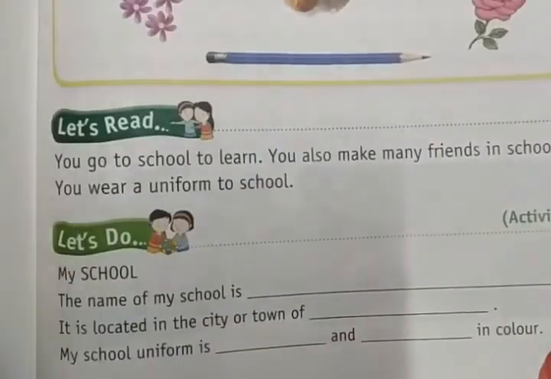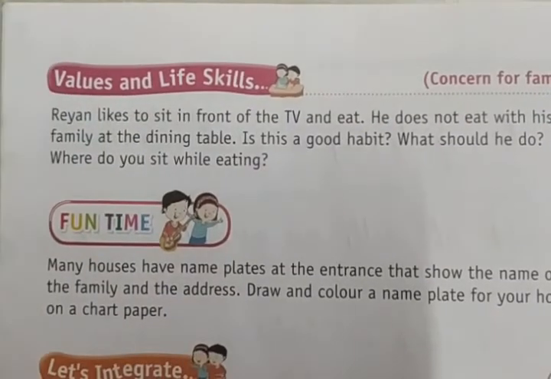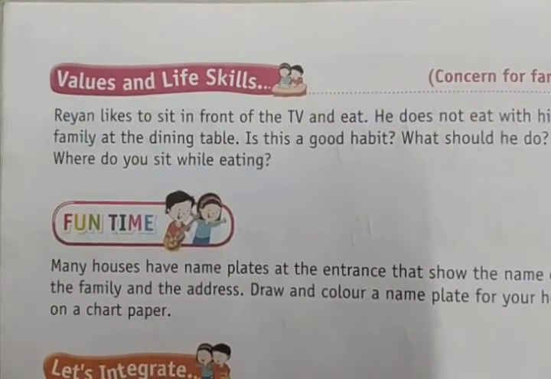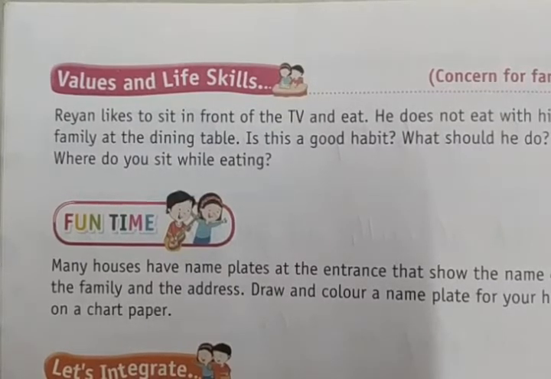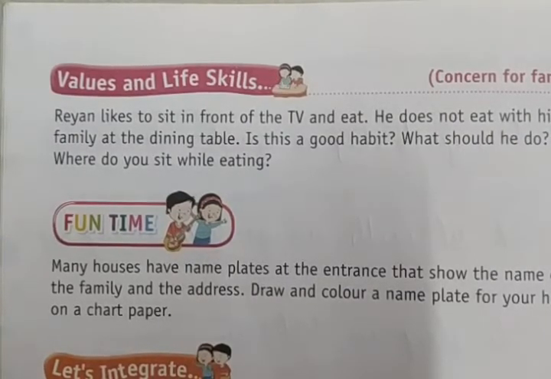Right? So now after learning the lesson, after understanding the lesson, we should have the values and life skills. Rayan likes to sit in front of the TV and eat. He does not eat with his family at the dining table. Is this a good habit? What should he do? Where do you sit while eating? Okay? Most of the people will eat while watching the TV.